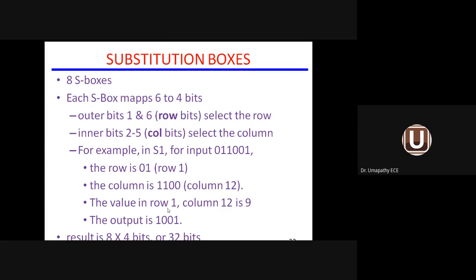So the value in row 1, column 12 is 9. This 9 should be expressed in terms of binary bits, 1001. So this is converted to the 32-bit result. How is it converted to 32 bits? Your LSB will be 1001. The remaining bits will be 0. So this is converted to a 32-bit result.